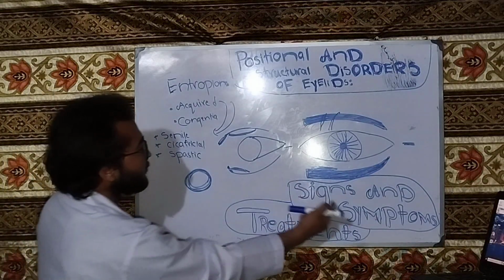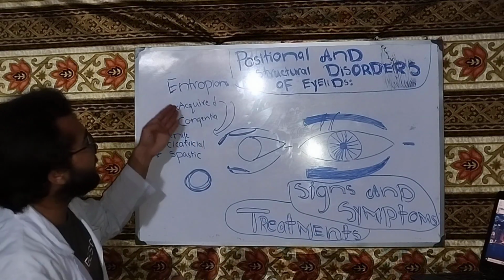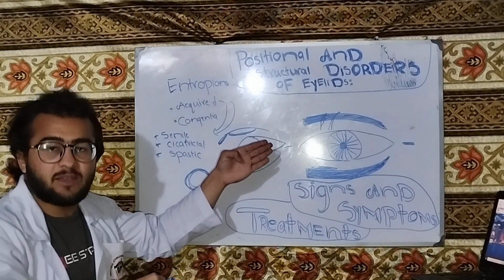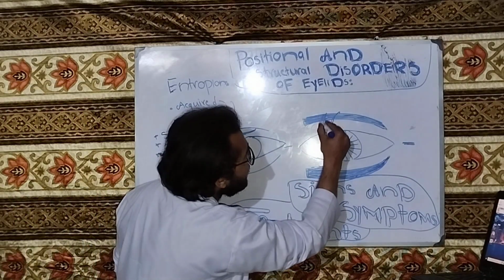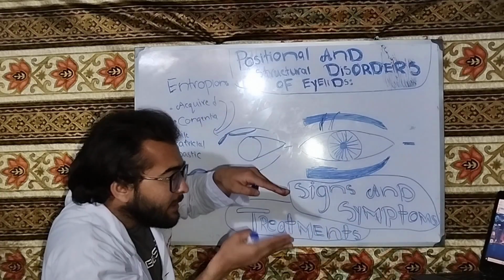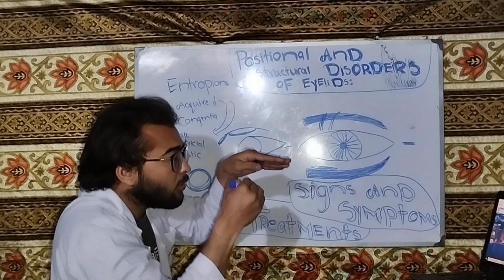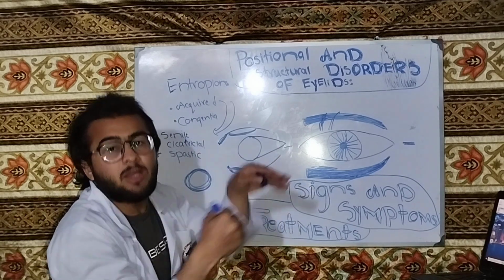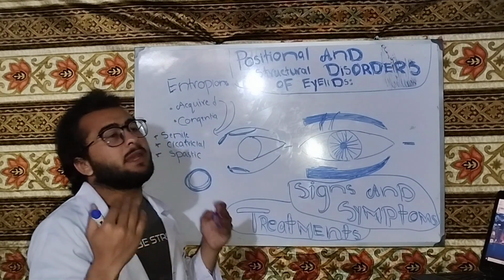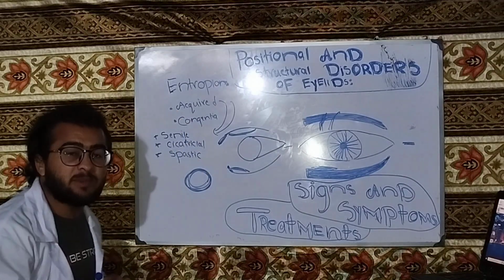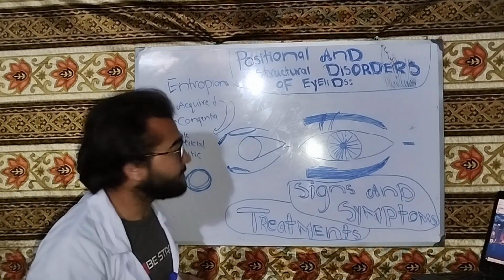The signs and symptoms of entropion will be similar to what we have previously discussed for trichiasis, because the lashes go with the inward movement of the lid margin. The lashes will also turn inward and touch the globe. So it will cause irritation, lacrimation, photophobia, etc. So the signs and symptoms will be similar to trichiasis.